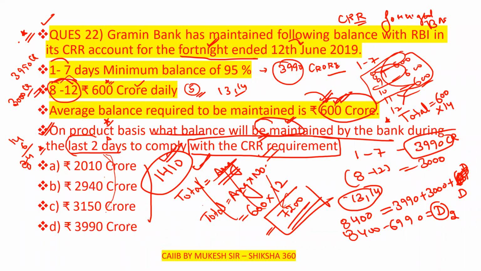Even if I am wrong at any place, you can ask me and I will check once again. According to me, 1410 will be the correct answer, as this is not available in any option. That is for the fortnight ended, for 14 days.